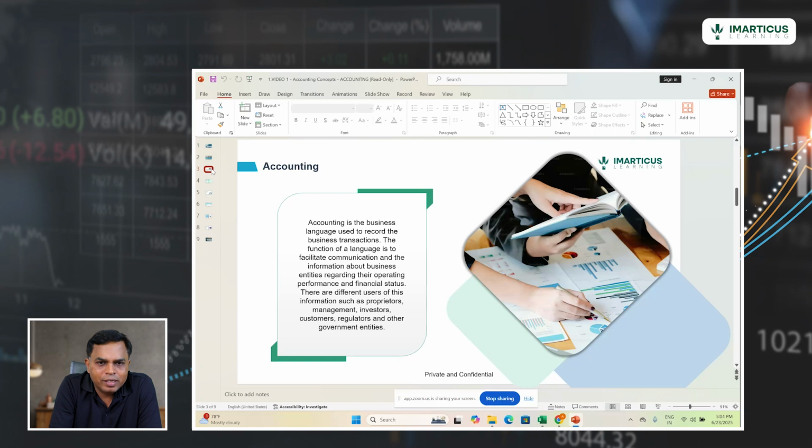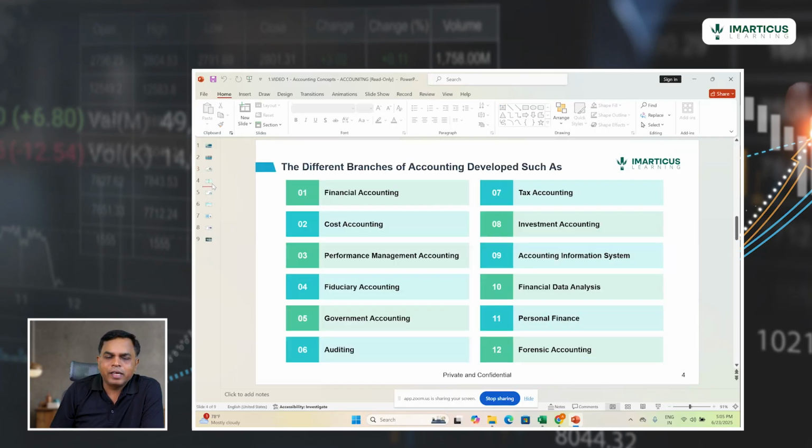Now, accounting is a language of business. So it's a language of business where the business communicates its performance to others, to the stakeholders, through a language called accounting. Now, if you look at what accounting actually involves, accounting involves recording of transactions, one, and preparation of various financial statements, like trading and loss account, profit and loss account, balance sheet, cash flow statements, etc.